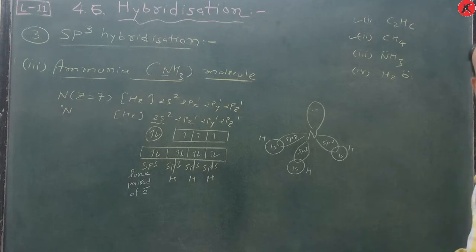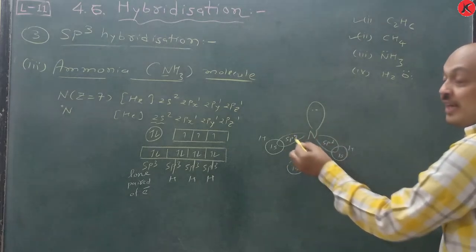And here, according to VSEPR theory, you know that a lone pair and a bonding pair are there.